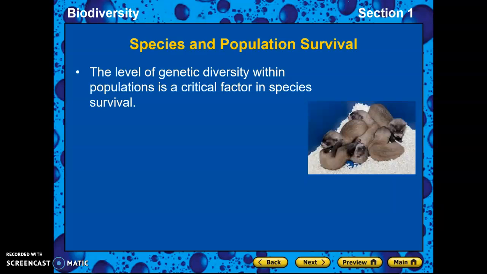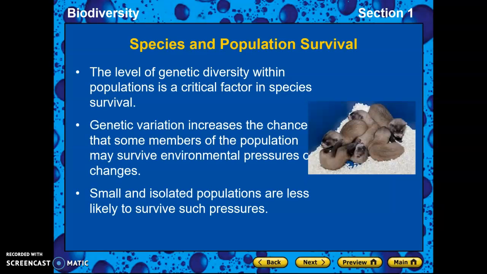Also, seals are food for some of the larger mammals. So when you look at genetic diversity within the different species and the different populations, these genetic variations increase the chance that these populations can survive.